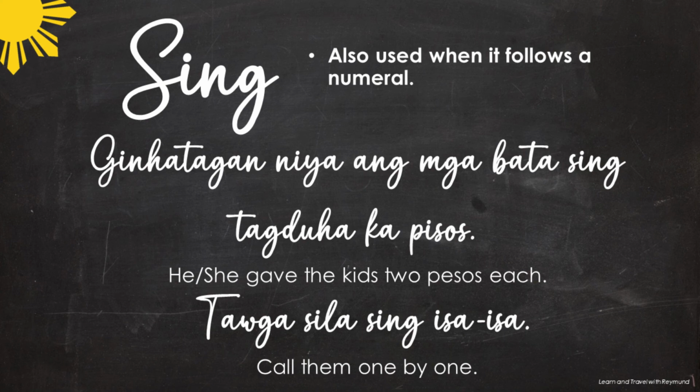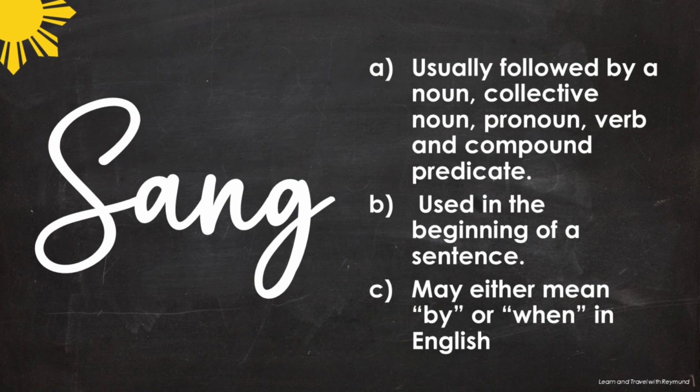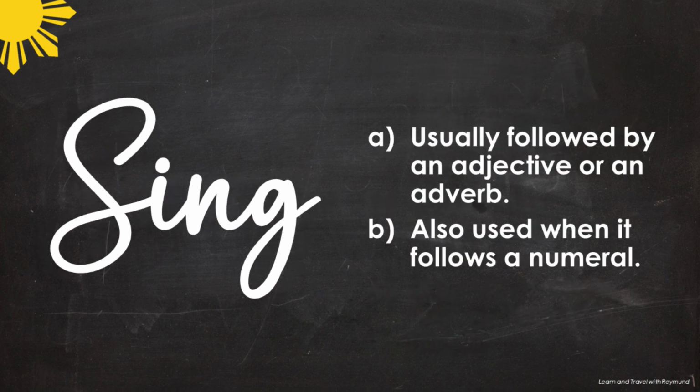Once again, sang is usually followed by a noun, collective noun, pronoun, verb, or a compound predicate. Aside from that, it is also used in the beginning of a sentence and may mean by or when in English. While the Hiligaynon word sing is usually followed by an adjective or an adverb, and it is also used when it follows a numeral.